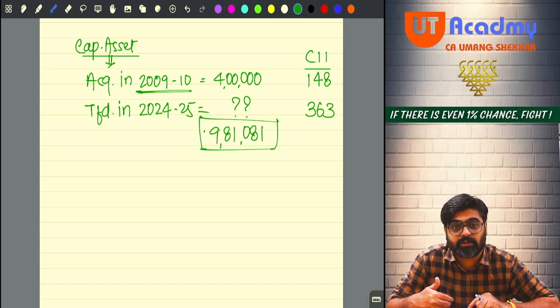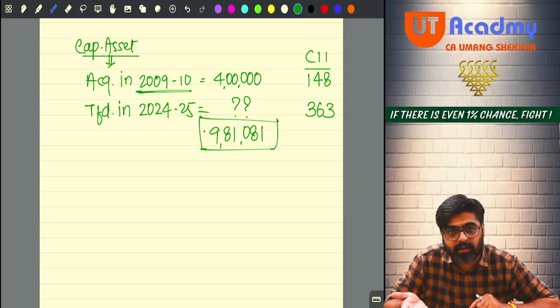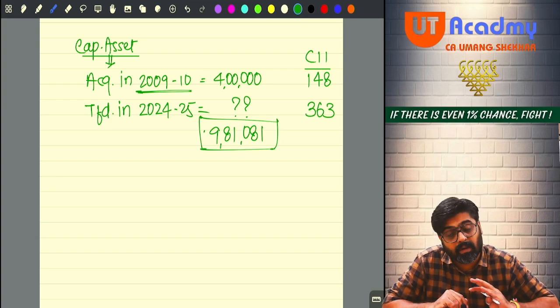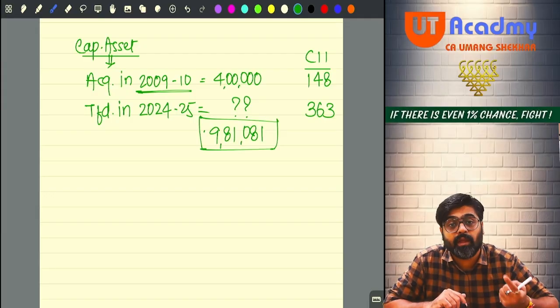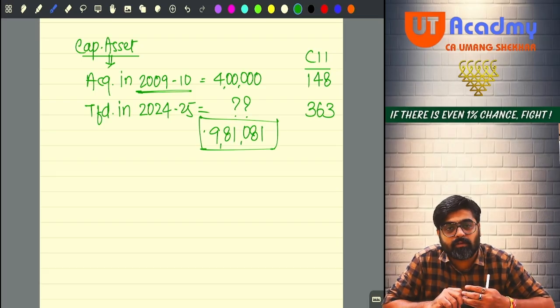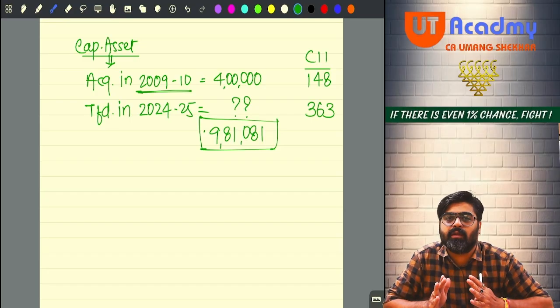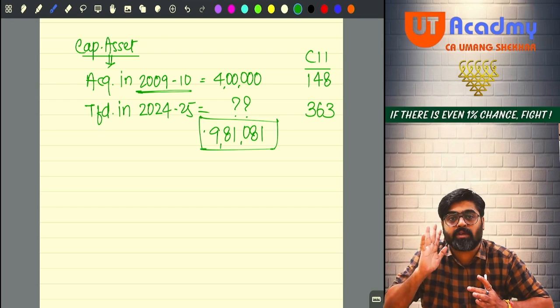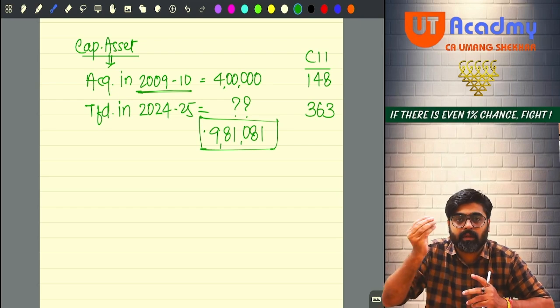Getting my point? So whenever you acquire certain assets and you hold them for 12 months, usually the inflation starts showing its effect on those assets after 12 months. Within 12 months it is okay, but after 12 months inflation starts showing effect. For unlisted shares and immovable property, it is after 24 months. So whenever these assets are held for more than the period, we will allow you to take the effect of inflation in the cost. Take it. Inflate the cost.